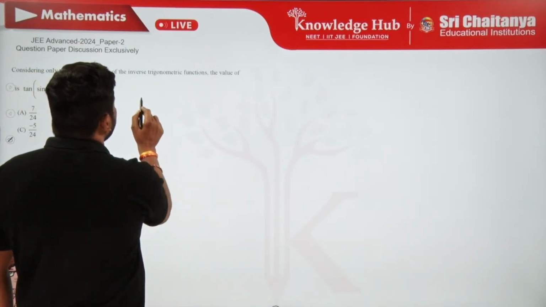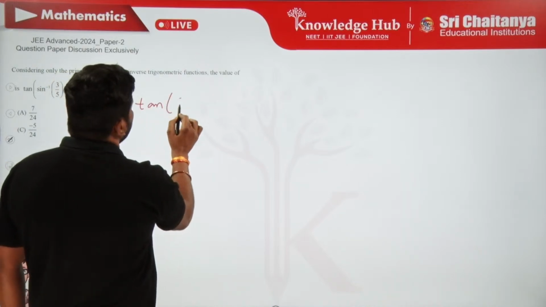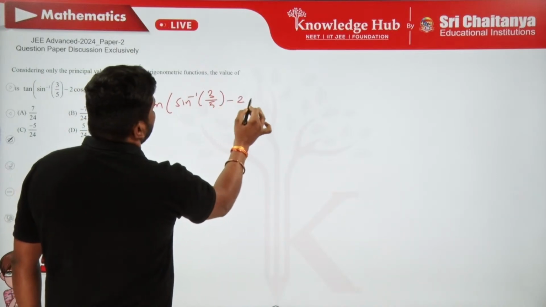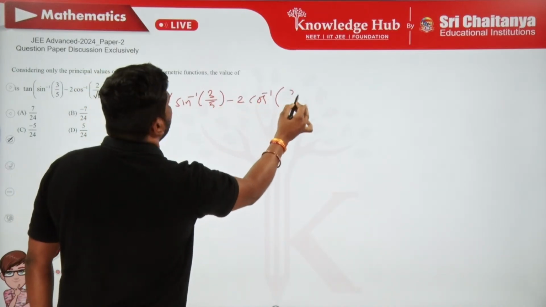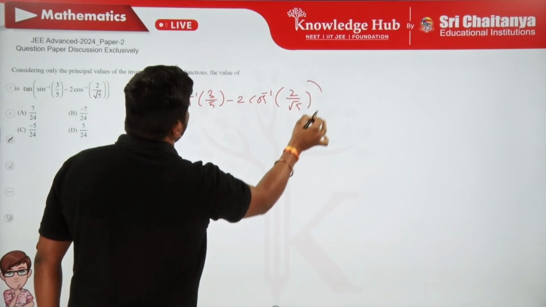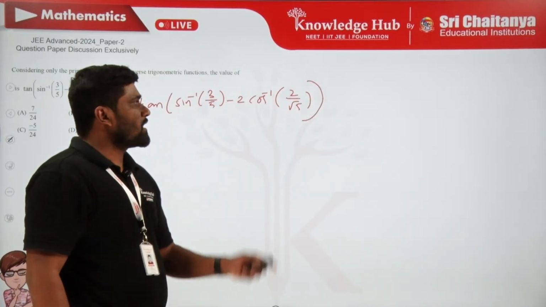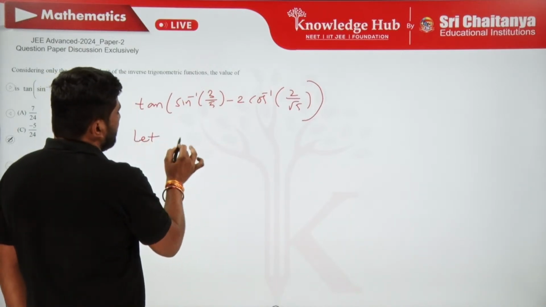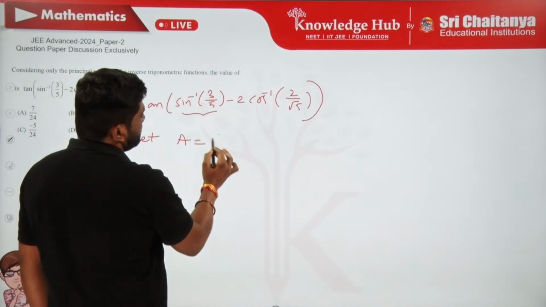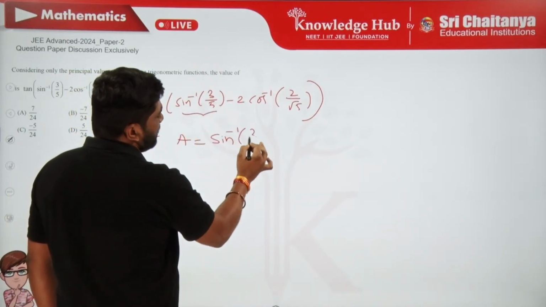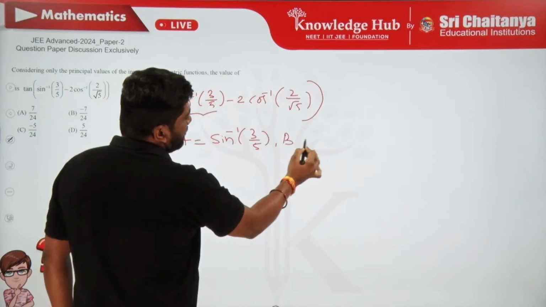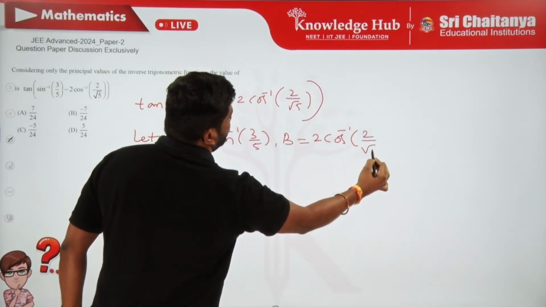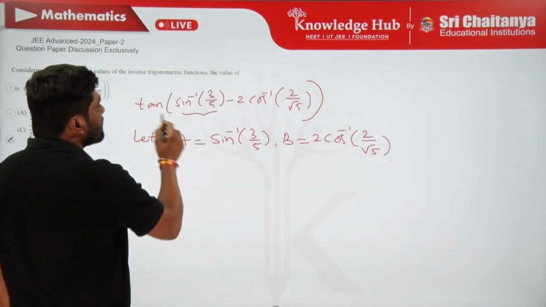What is given? tan of (sine inverse of 3/5 minus 2 cos inverse of 2/root 5). This is actually a very simple question. It can be answered easily by just assuming let capital A equal this quantity, which is nothing but sine inverse of 3/5, and B equal to 2 cos inverse of 2/root 5. Then this becomes what?